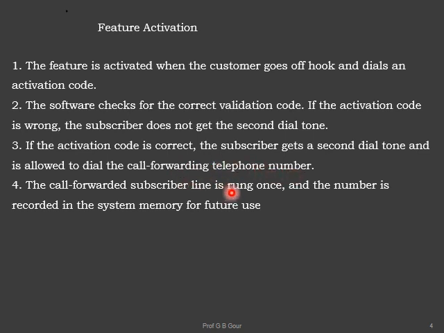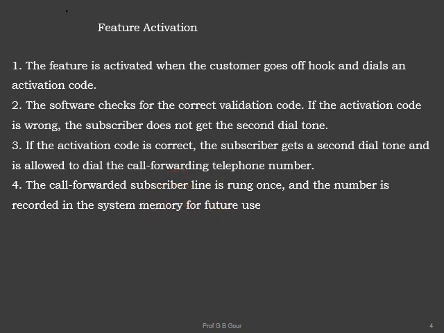Then the call forwarded subscriber line is rung once and the number is recorded in the system memory for future use. This means that the information that this particular number has activated the call forwarding feature will be updated in the system memory, that is, in the database of the NCP at the level 2 control. This is very important. It is not given here but you mention it in your answer.